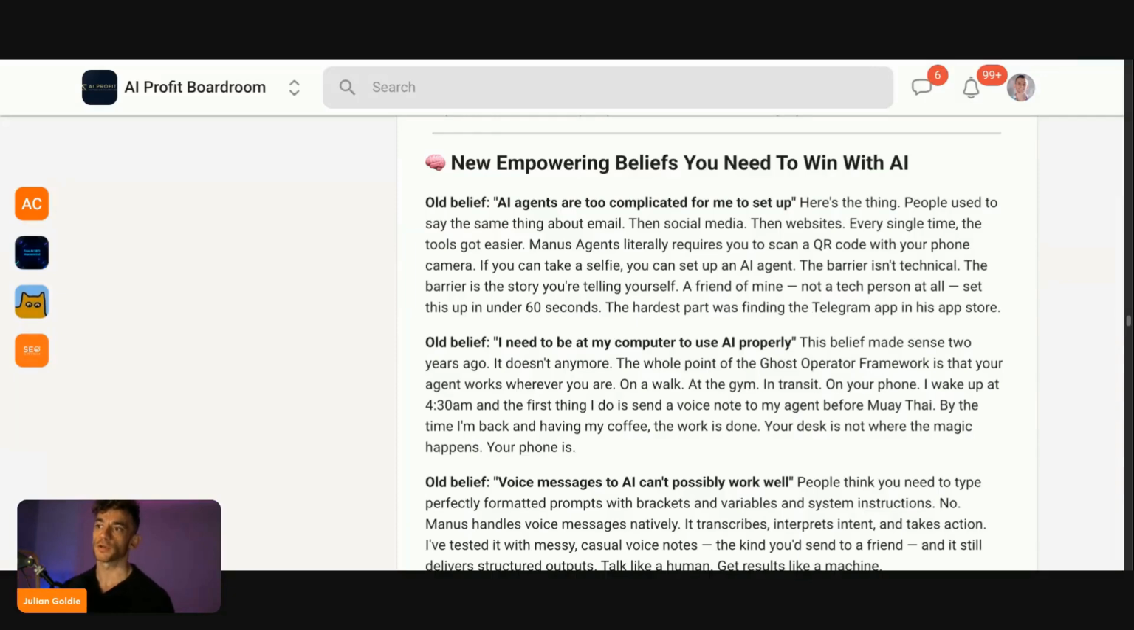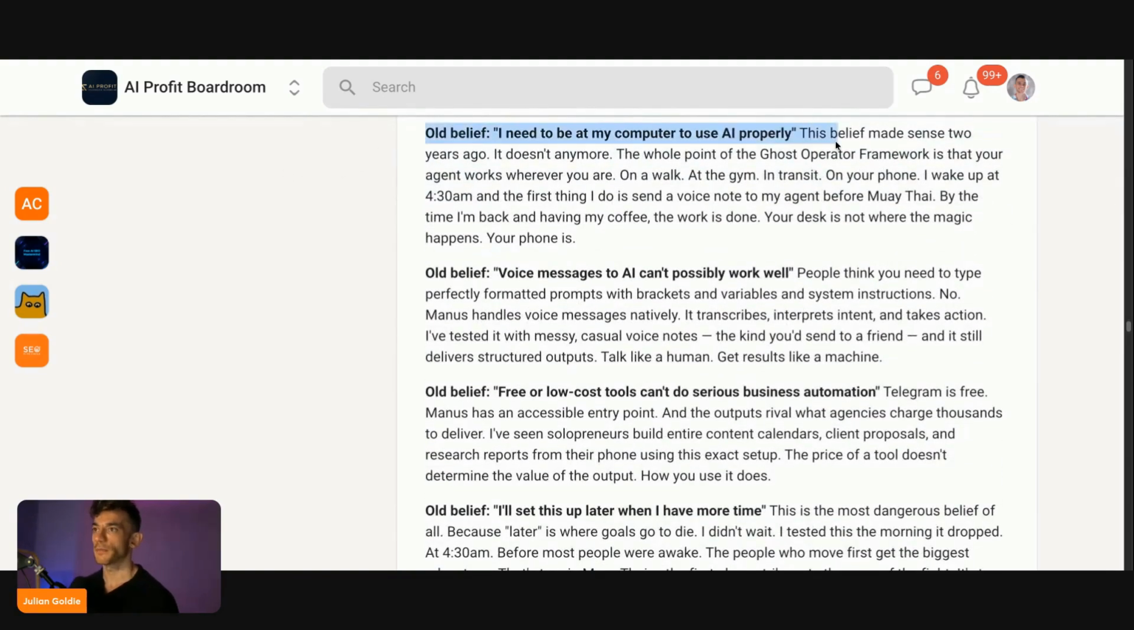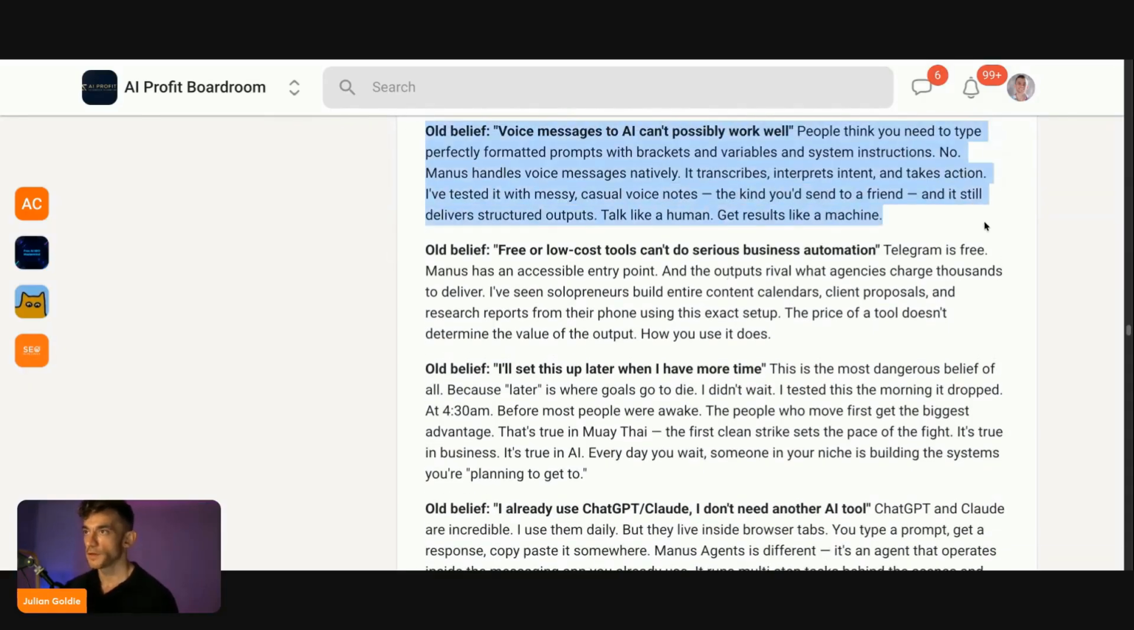The barrier is the story you're telling yourself. So friends of mine who are not technical at all have set this up in like under 60 seconds. The hardest part is really just finding the Telegram app in your store. That's it, right? Other people will say, well, I need to be at my computer to use AI properly. Actually, no. You can use this, for example, on your phone. You can use this on Telegram, WhatsApp, whatever. Pretty simple to operate from anywhere in the world.